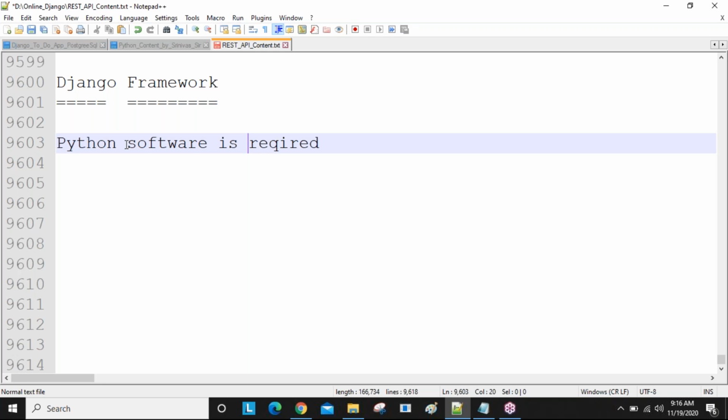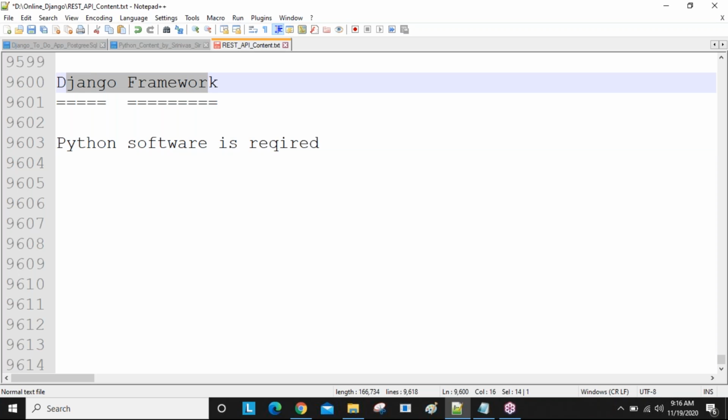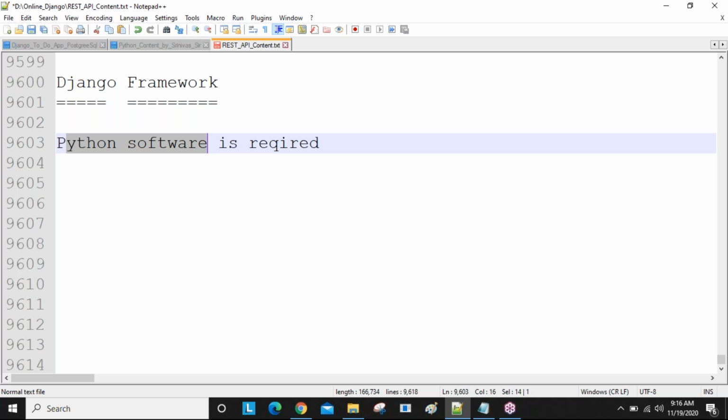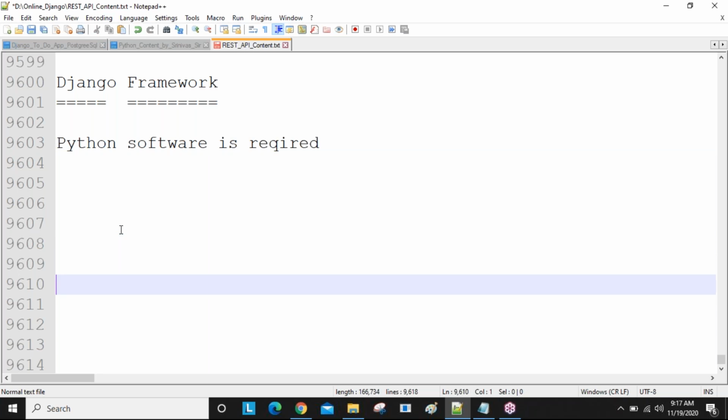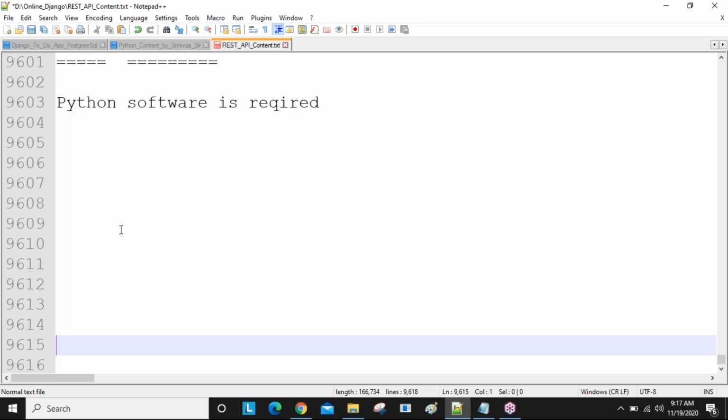Understand this one? So why is Python required? Because the Django framework is purely developed using Python only. That's why in our machine we need to install Python software if we want to work with Django framework. Clear? Okay. First of all, we will discuss some points about Python. Compared to Java, .NET, all these things, Python is a powerful language, an easy language also, and a dynamic language also.